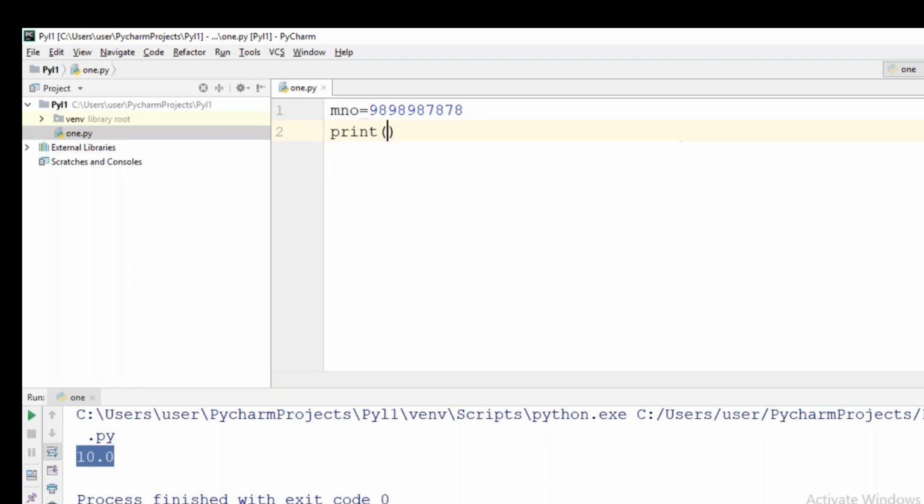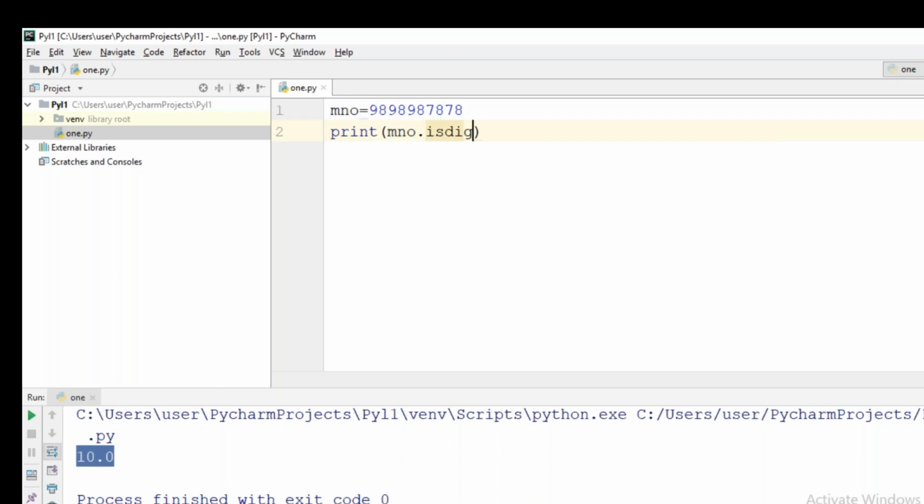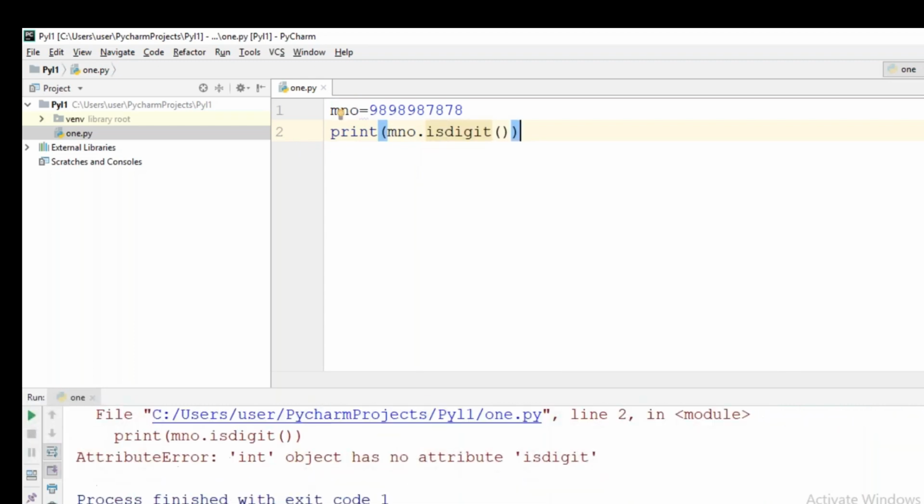Then what I will do is print mno dot isdigit. isdigit will give true if all the characters are digits. Now I have applied the isdigit function on mno. Now I will execute. See what will happen. It is showing an error. What is the error it is telling? Int object has no attribute isdigit.